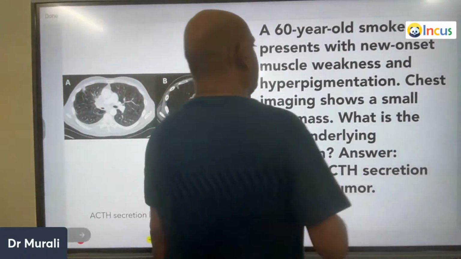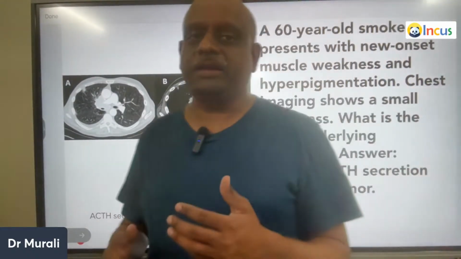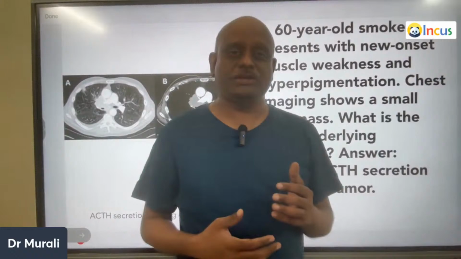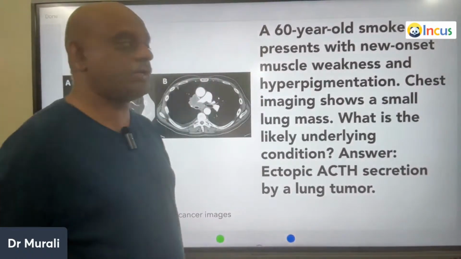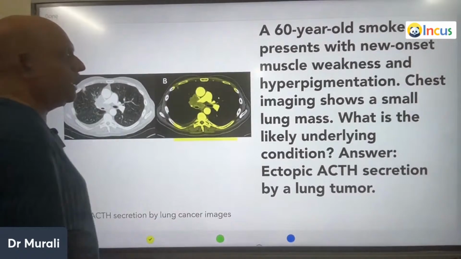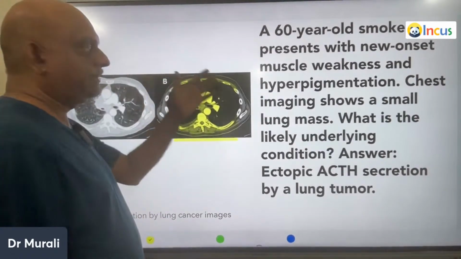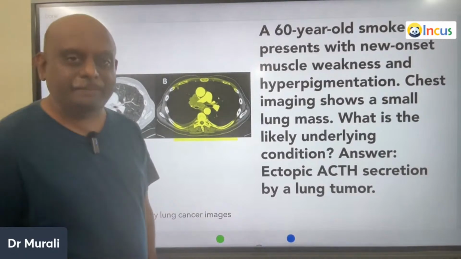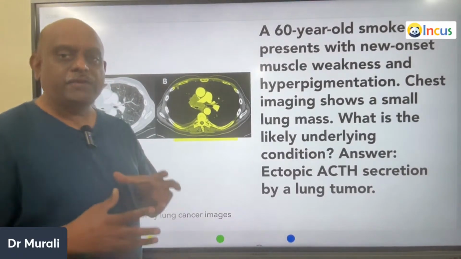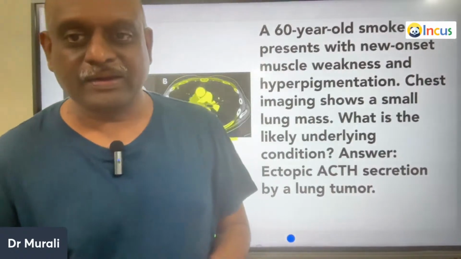A 60-year-old smoker presents with muscle weakness, hyperpigmentation, and the chest imaging is showing a lung mass. What you are able to see, doc? Lung mass. What is the most likely condition leading to the development of the muscle weakness and hyperpigmentation? It is producing ectopic ACTH, right?